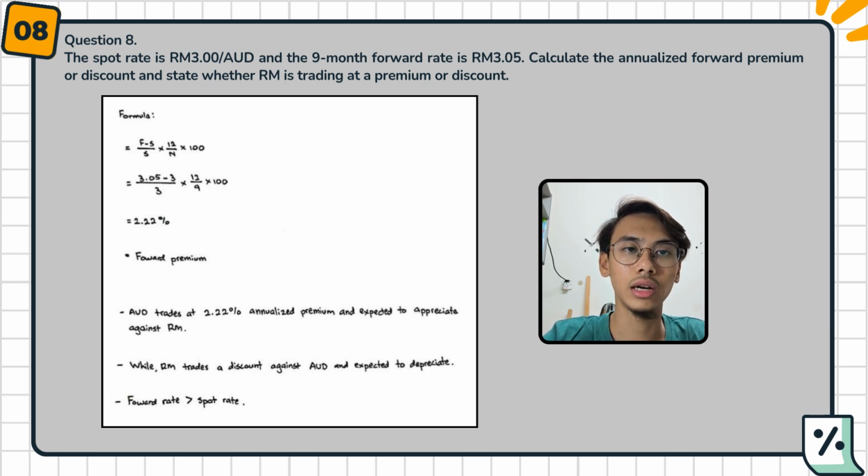The Australian dollar trades at a 2.22% annualized premium and is expected to appreciate against ringgit Malaysia, while RM trades at a discount against the Australian dollar and is expected to depreciate. From the conclusion, we can say that the forward rate is more than the spot rate.